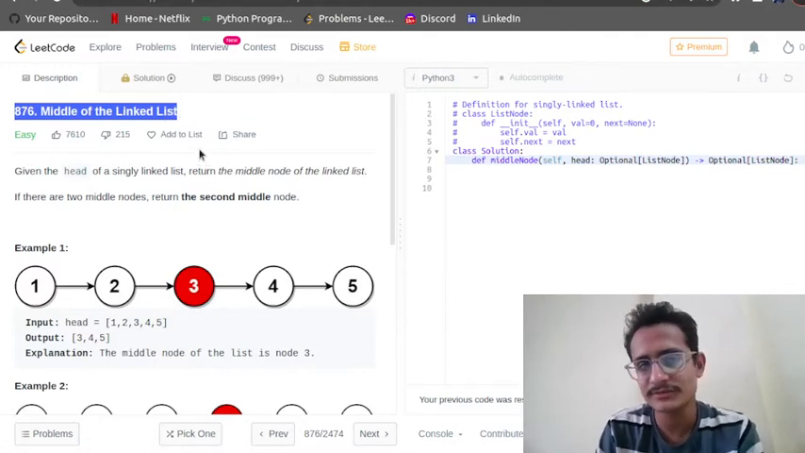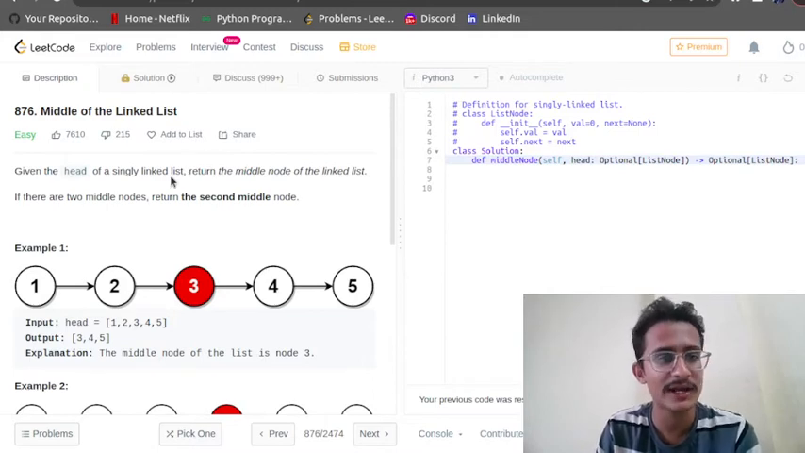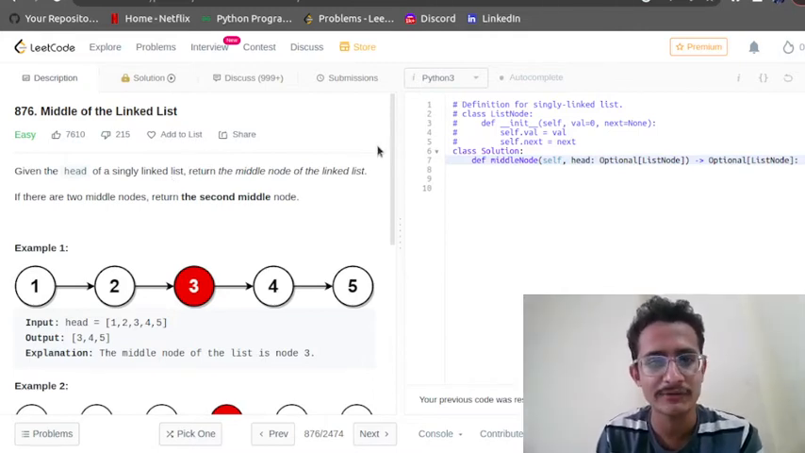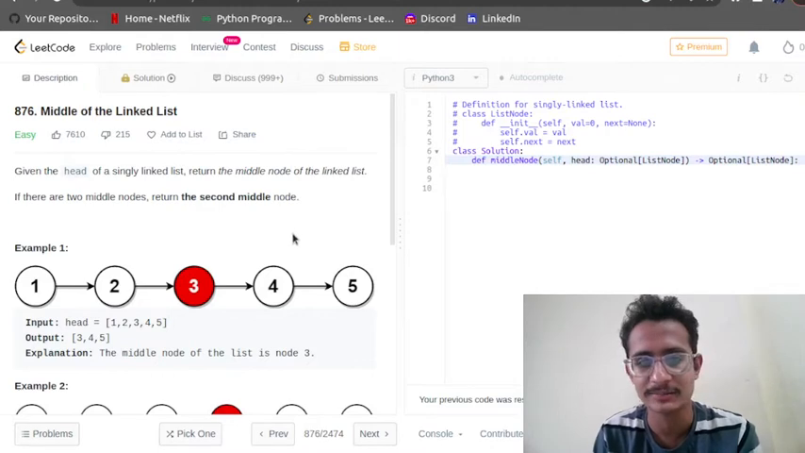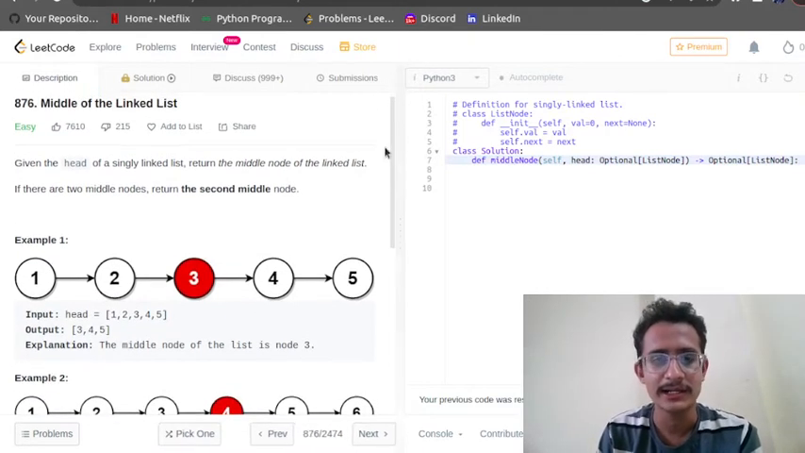So this is one of the important questions, you can say. Generally interviewers ask this question. In my Wipro interview, the interviewer asked me this problem. He told me to find the middle of a linked list.